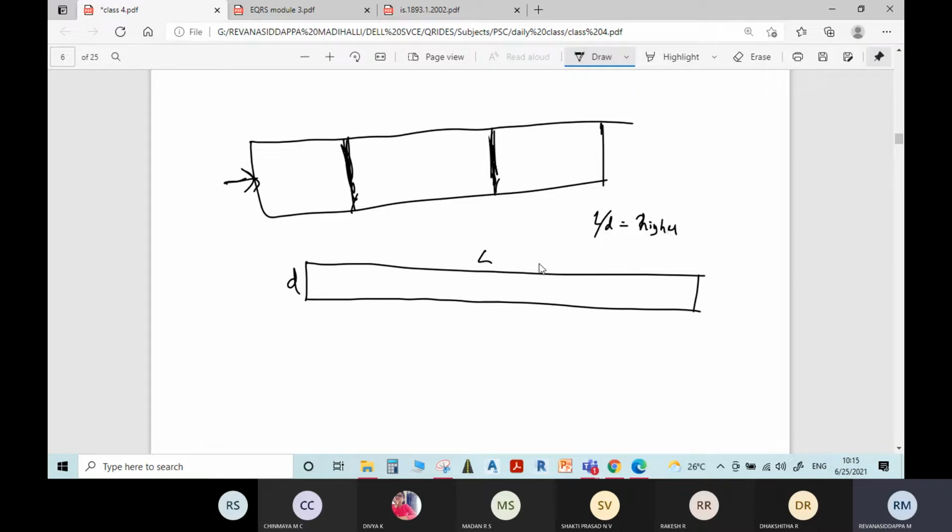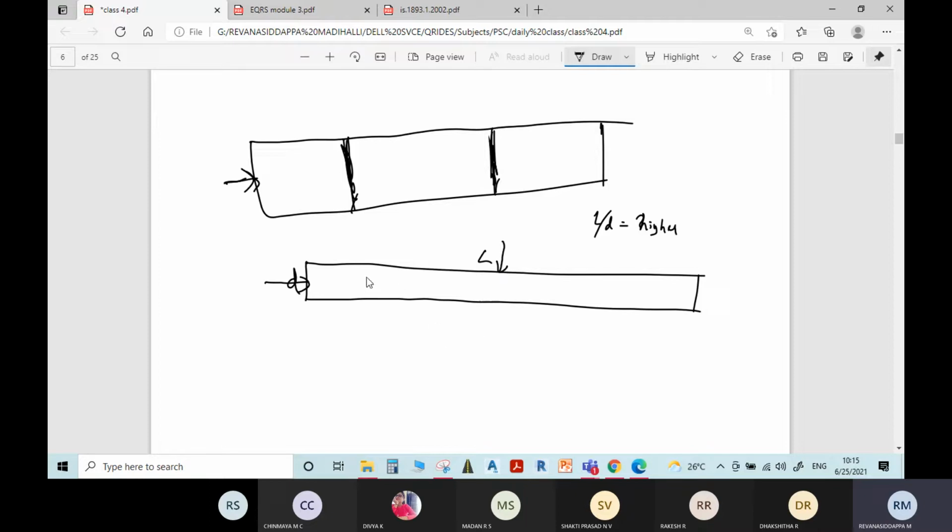In that case, the building will have more earthquake resistance along the length. If the earthquake force acts along the length of the plan, it will have more resistance. But if the same earthquake acts in the transverse direction, the other direction, it will have very little resistance.